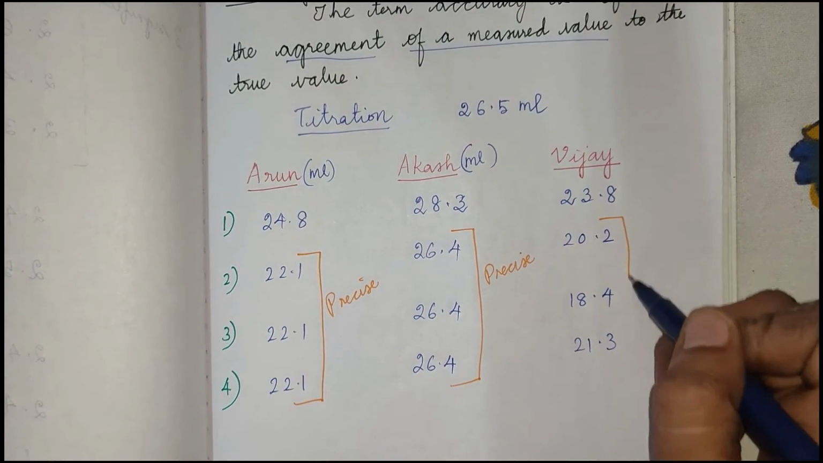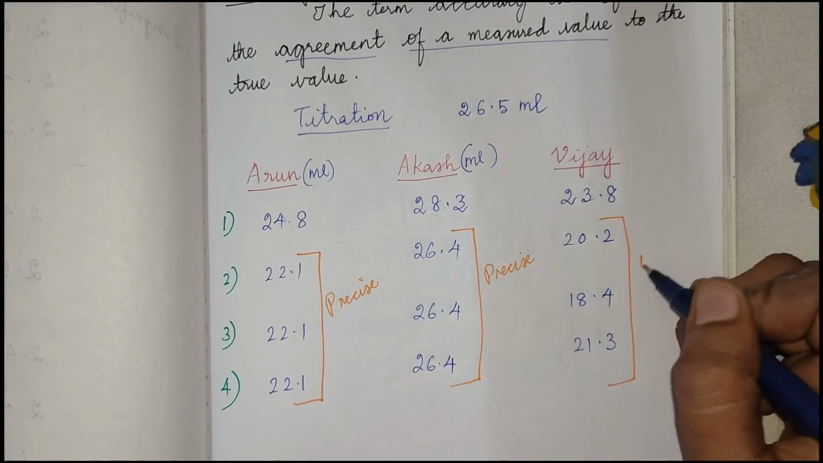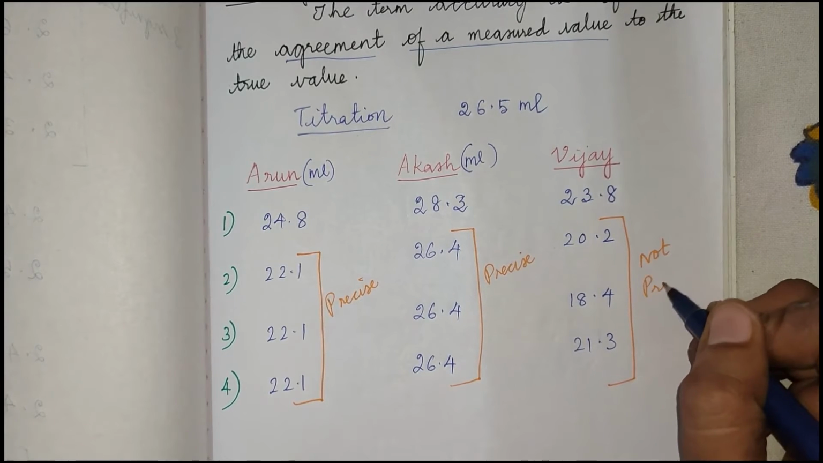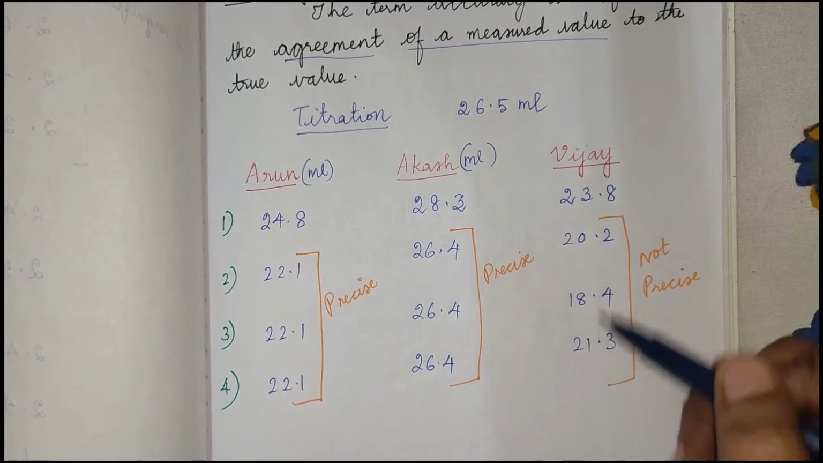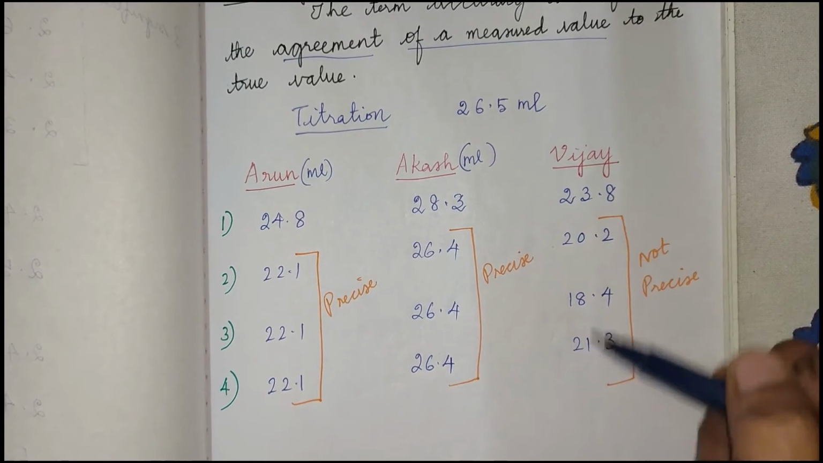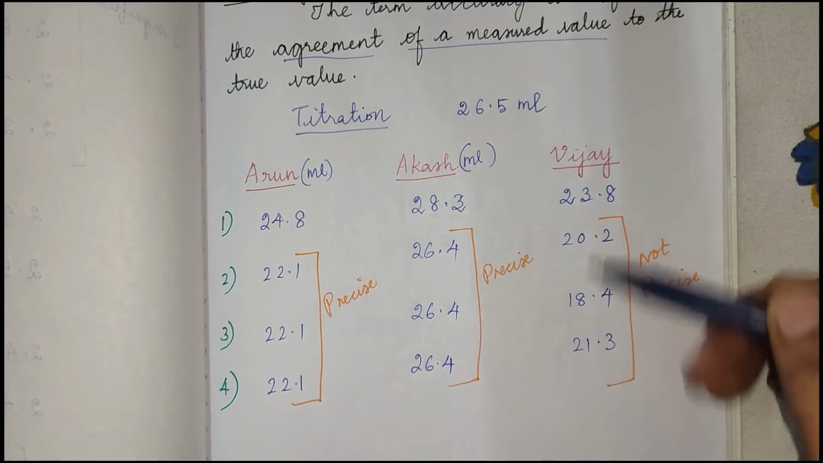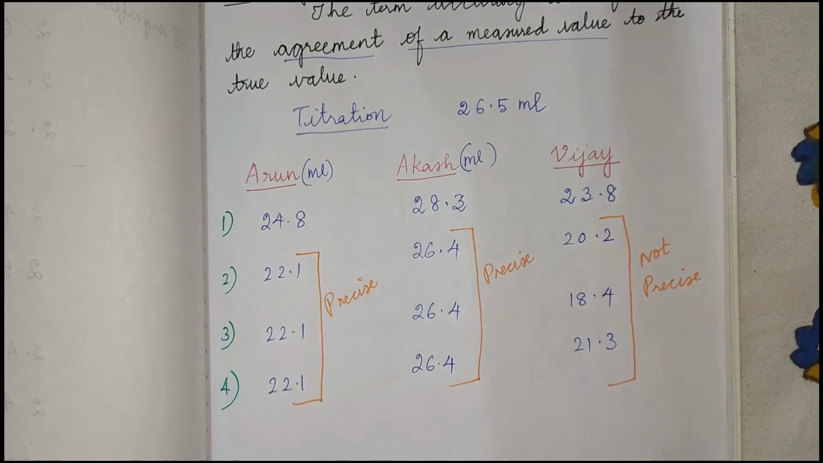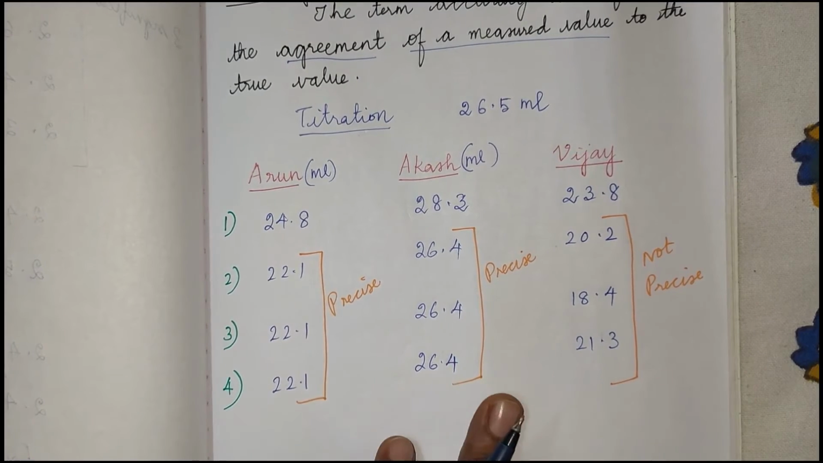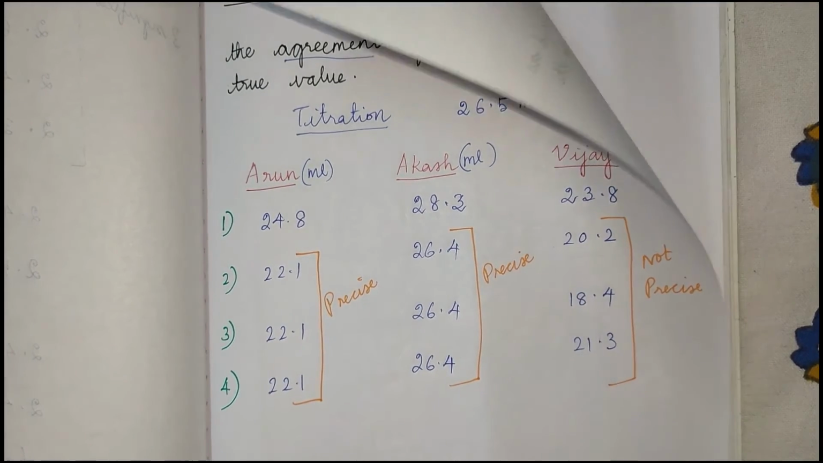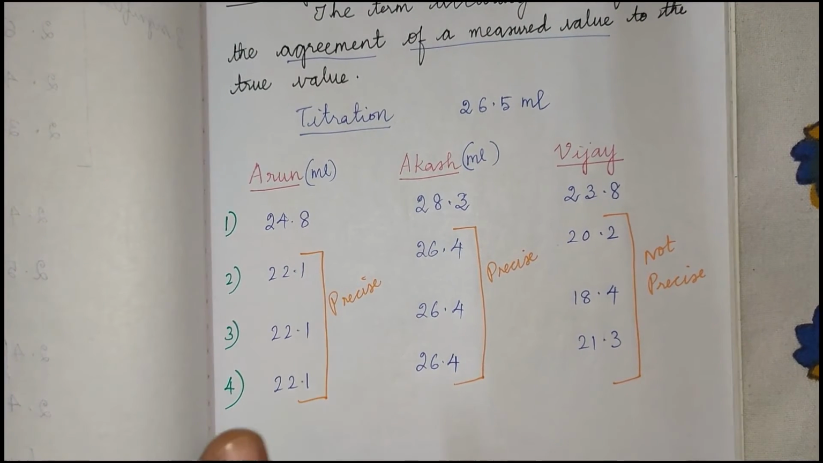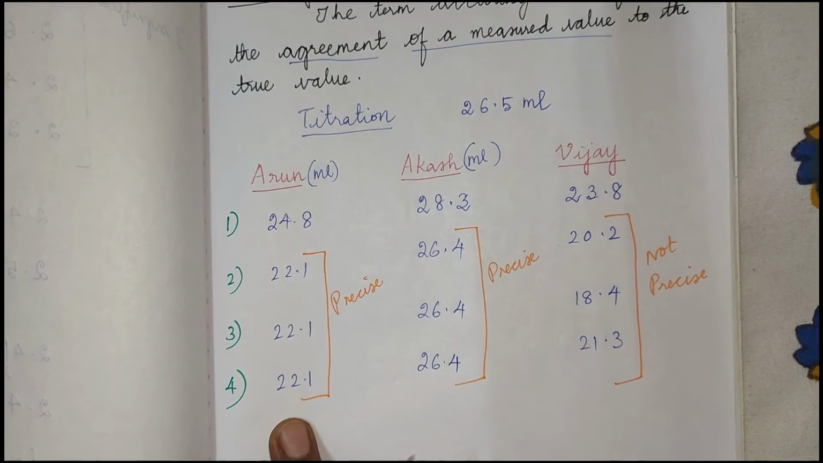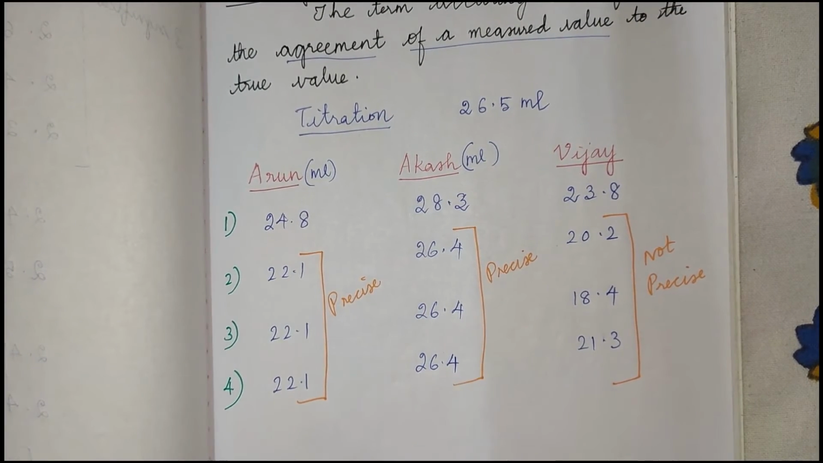Whereas Vijay was not precise, because look at his values here. Those values do not have any relation. They are entirely different from each other, which means Arun and Akash are precise, whereas Vijay is not precise. So what is meant by a precise value? A repeated value. When you get the same value repeatedly in an experiment, it is said to be a precise value. But what is accuracy?